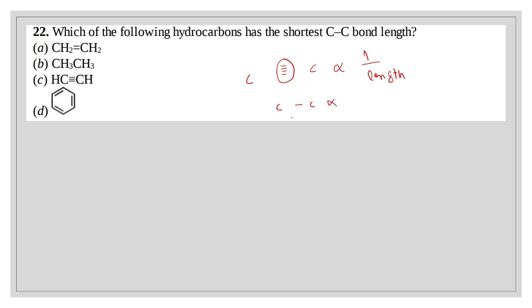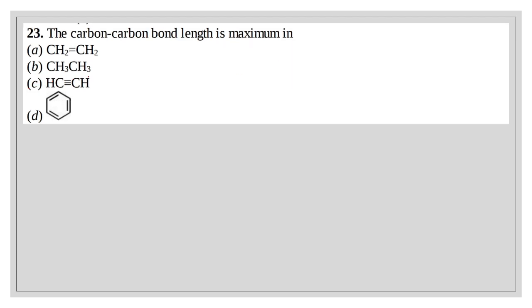When carbon-carbon triple bond, the bond length will be minimum. Therefore here this is the triple bond. That's why this is the right answer. That means here this carbon-carbon bond length is the shortest. Okay, let's move on.